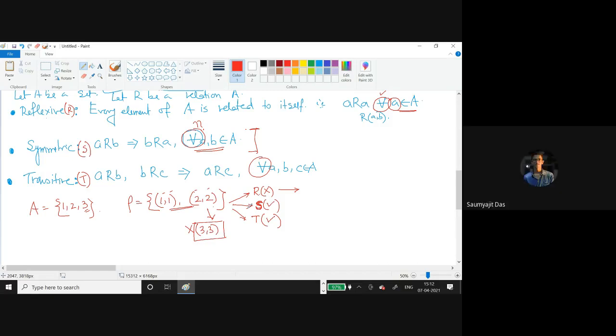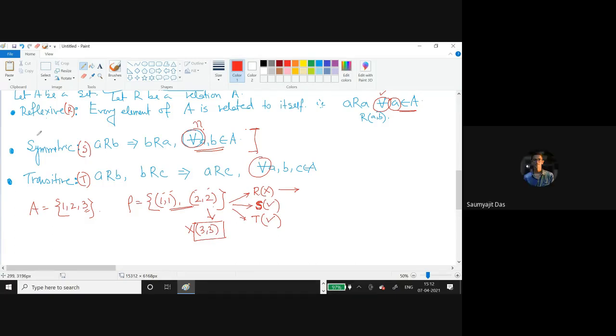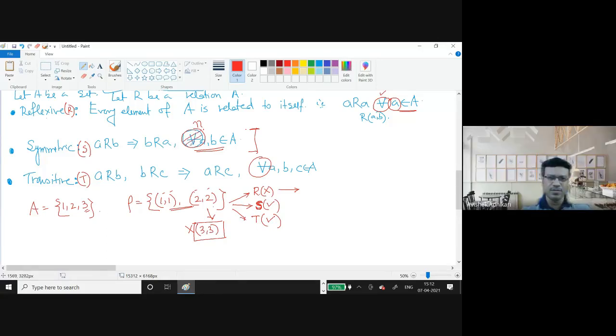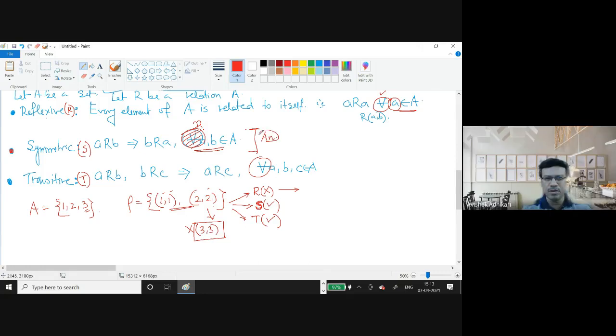So not for all a, b belongs to A. So what should then be your definition for symmetry? So a related to b implies b related to a, as a, b belongs to A. Yes. So he has removed the for all. Okay. Who has given this definition? Can you please mention who has? Yes, sir. What is your name? Onnesha. So I write it Onnesha. Okay. Now, do you agree with him? Yes, sir.